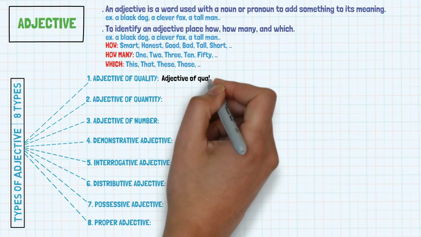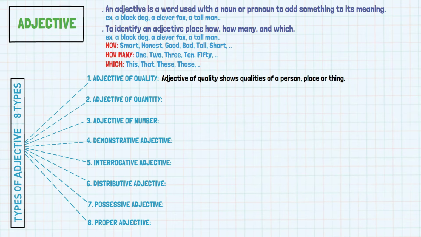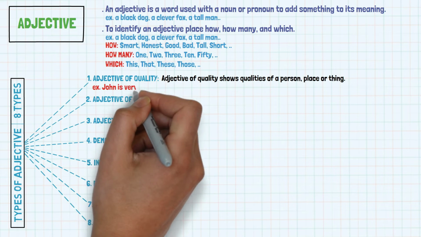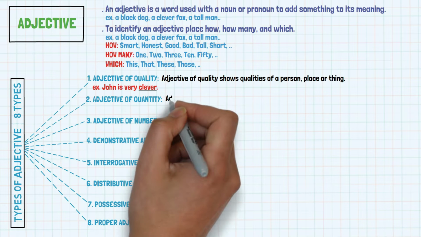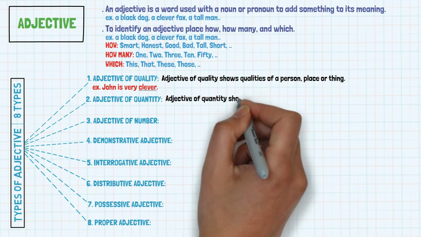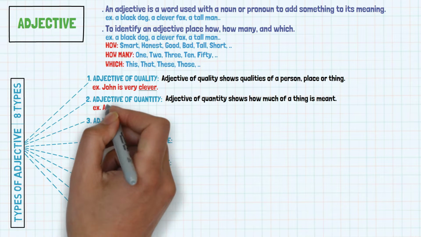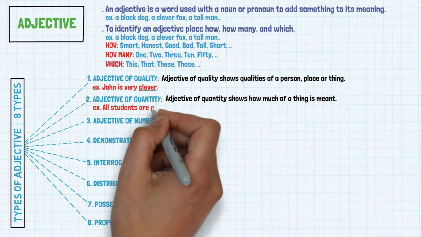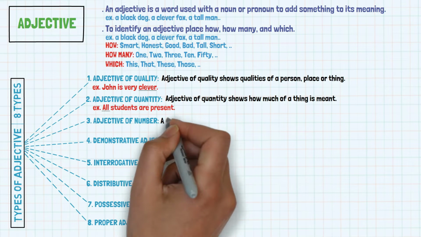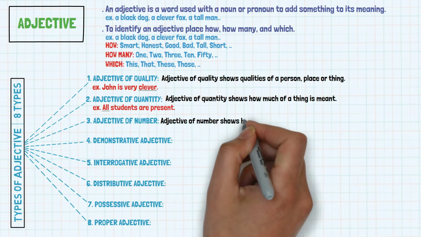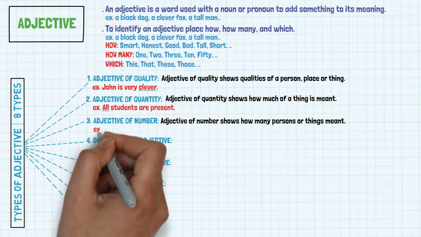Adjective of quality shows qualities of a person, place, or thing. For example, John is very clever. Adjective of quantity shows how much of a thing is meant. For example, all students are present. Adjective of number shows how many persons or things are meant. For example, I have a car.